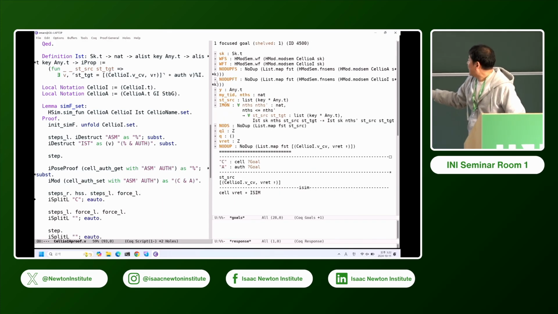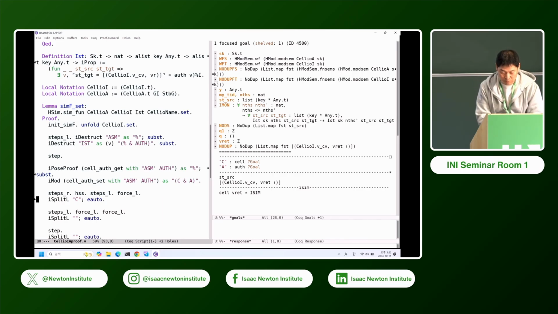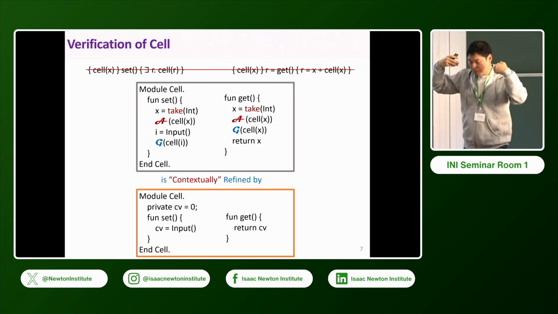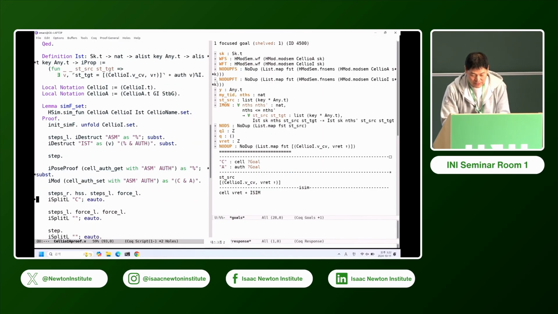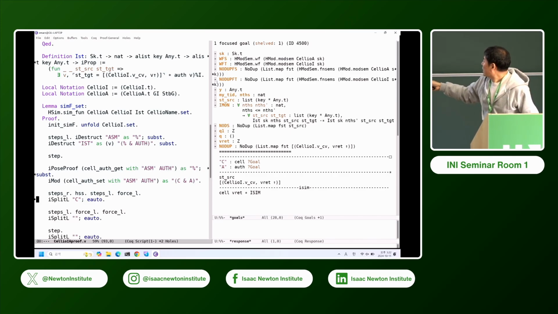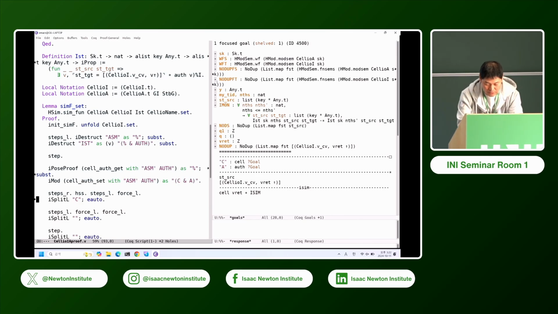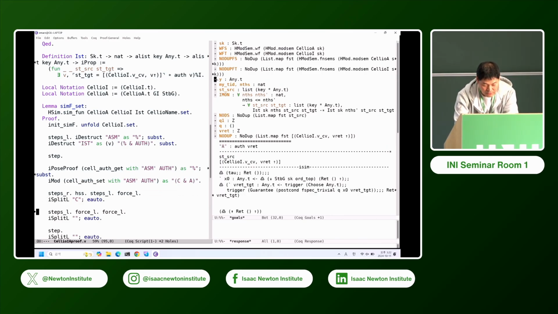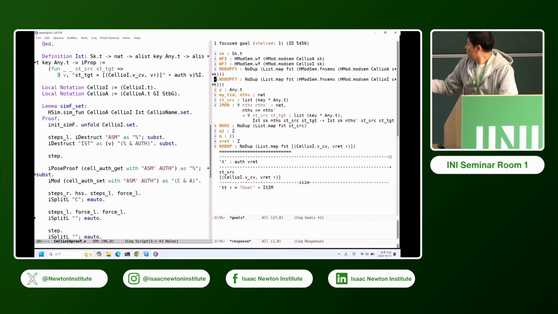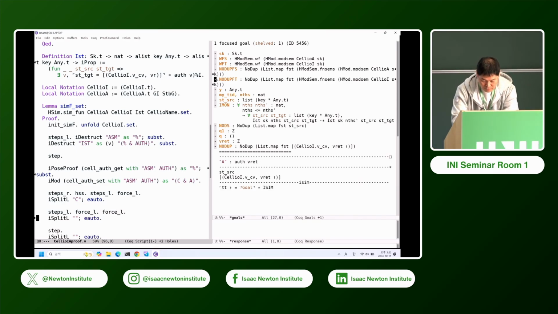So now I have to prove that. So this is the guarantee part. You remember here, I have to guarantee if I execute this command, then I must prove that. So I executed that command using steps force. I think steps are force L maybe. Anyway, so I have to prove this one, right? Cell return, but I have a cell here, right? So I can prove this one using this resource. So that's split and eauto, and also I execute the command, right? And then I also need to prove that the return value must be TT. So I can prove it.